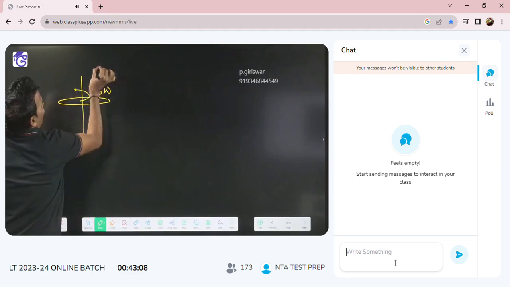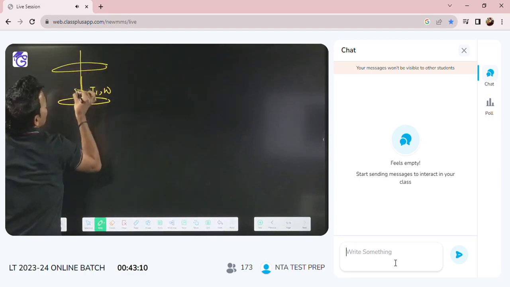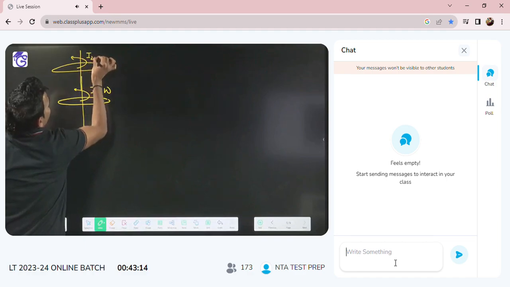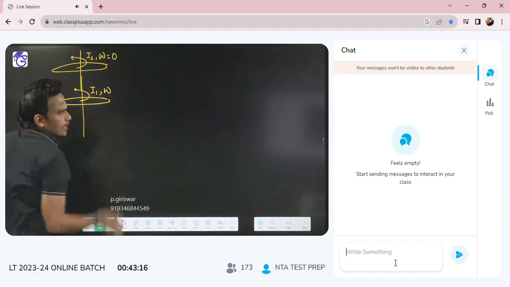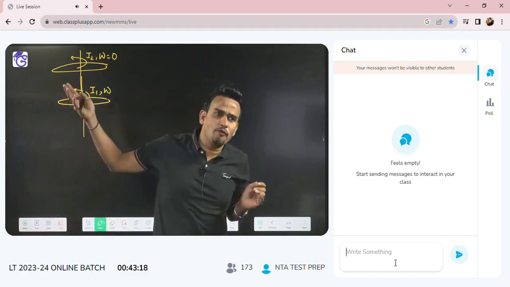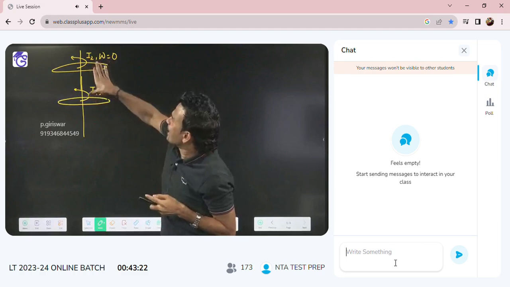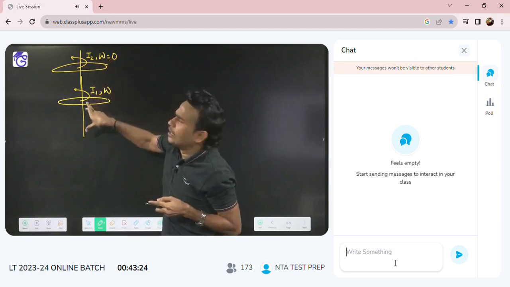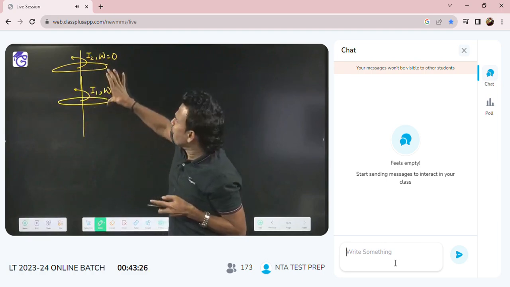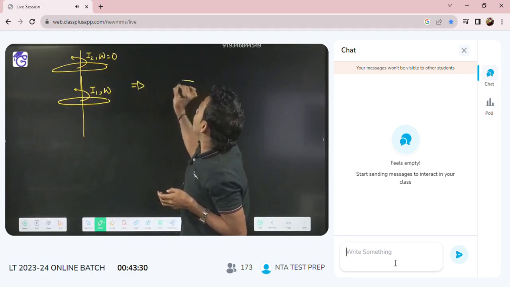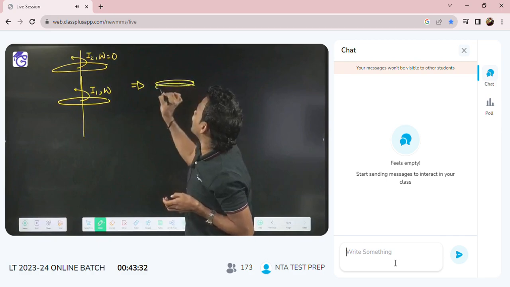I have another disk. This other disk has moment of inertia I2, but initially its angular velocity is 0. Of course friction will be there. Initially this disk is not rotating, only this disk is rotating. If you couple them, you will find that finally they will behave as a single body.